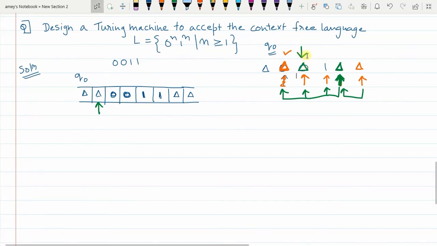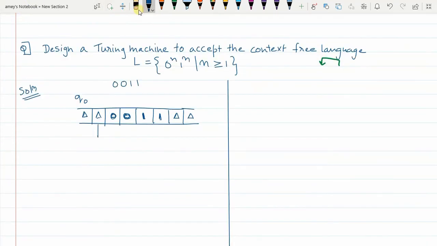Okay, and the pointer still moves one place to the right. On the way, any number of ones and zeros encountered, it is going to ignore, and it is going to move till the end is encountered, delta. So when delta is encountered, now you know the string is over. So I move one place to the left again, and since 1 is encountered, this 1 will be replaced with delta, and this is how the thing is going to happen.